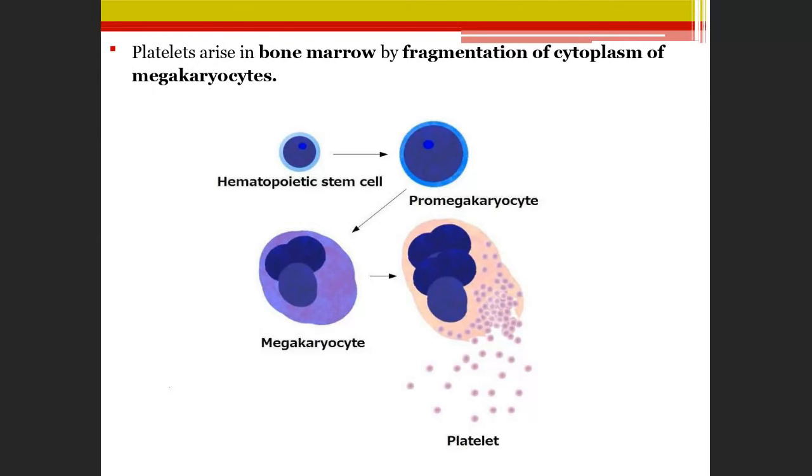Hemopoietic stem cells are there, and blood cells arise from stem cells. These stem cells form pro-megakaryocyte, then megakaryocyte, and then platelets. This is the process. You have a rough idea of how platelets are formed, in the bone marrow by fragmentation of the cytoplasm of megakaryocytes.